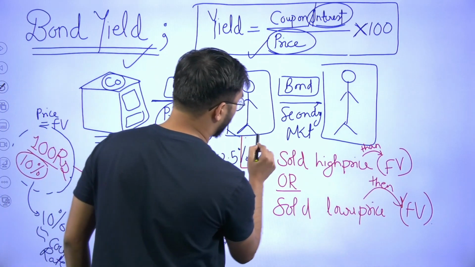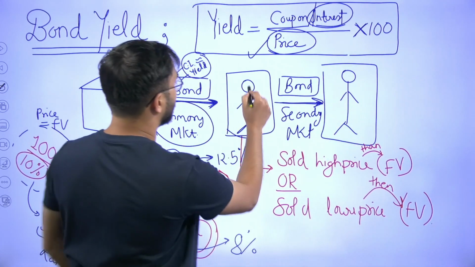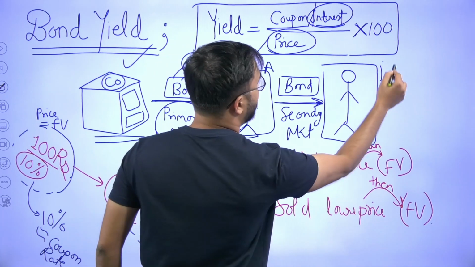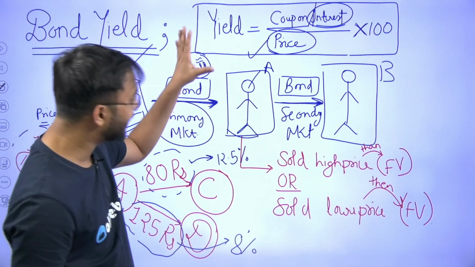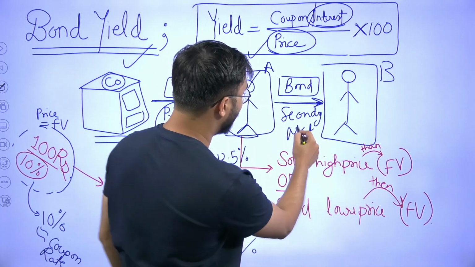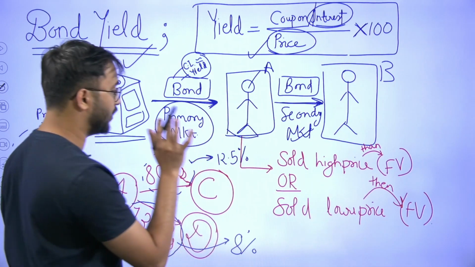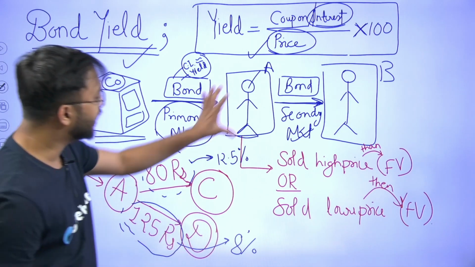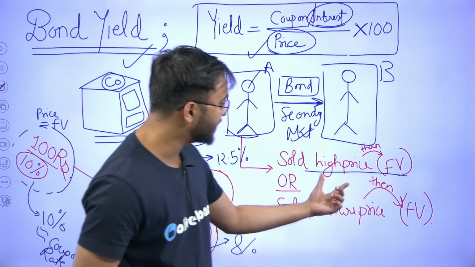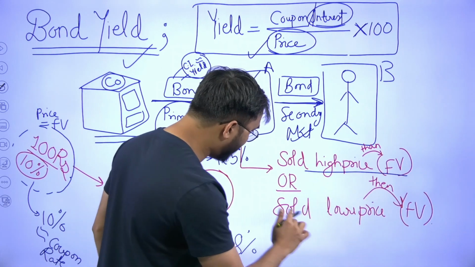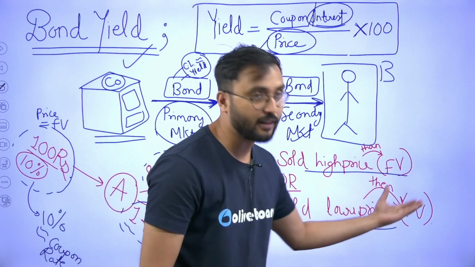Now suppose this person A sells that bond to a second person B. So the company sells in primary market to A and then A sells to B in your secondary market. Now try to understand one thing very clearly. This person can either sell this bond at a higher price than face value, or in the second case sell the bond at a lower price than face value.